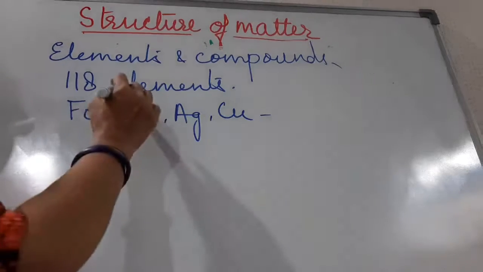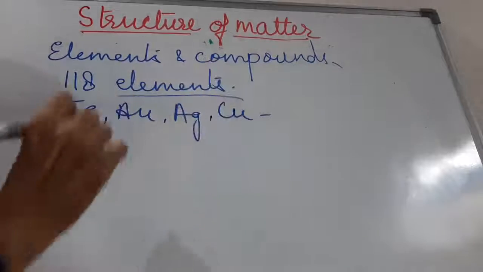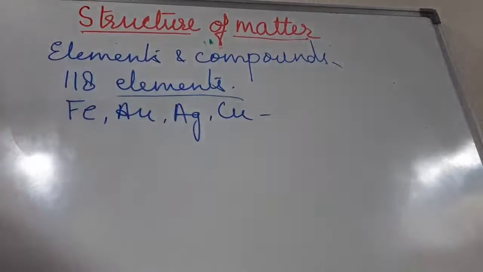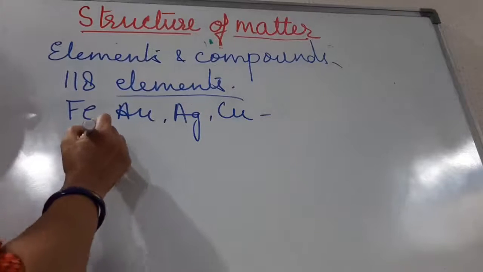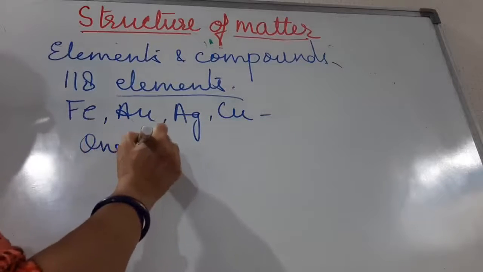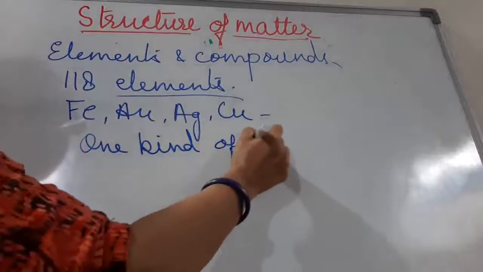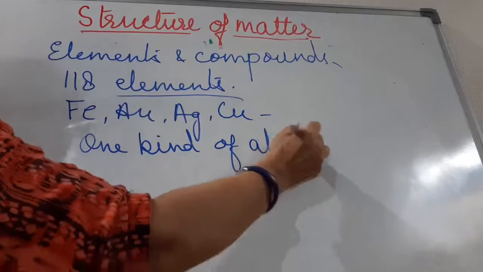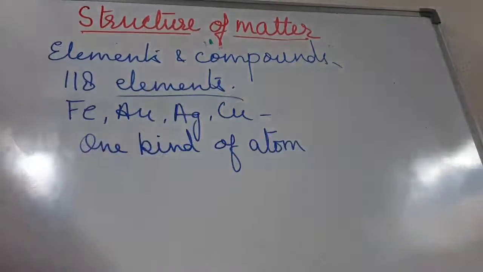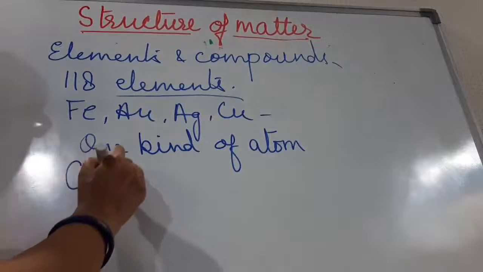So children, what is the definition of an element? An element is a substance made up of only one kind of atom and which cannot be broken further into simpler substances. That is called an element. Now, what are compounds?